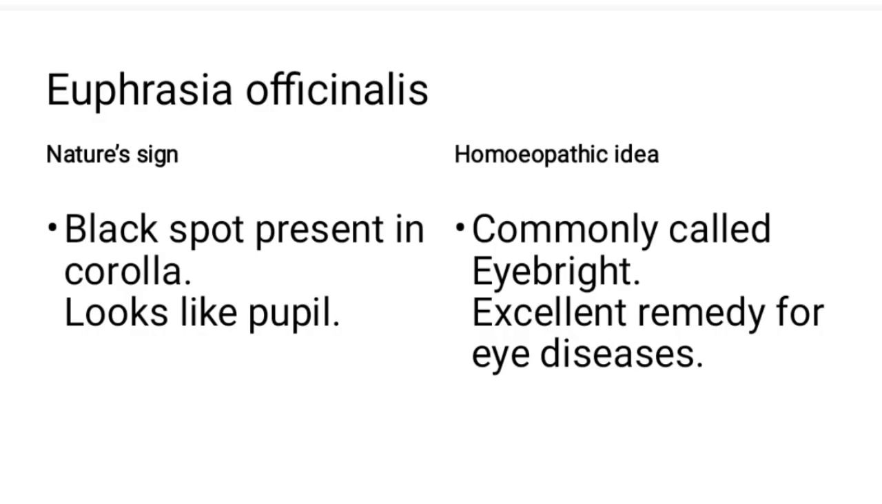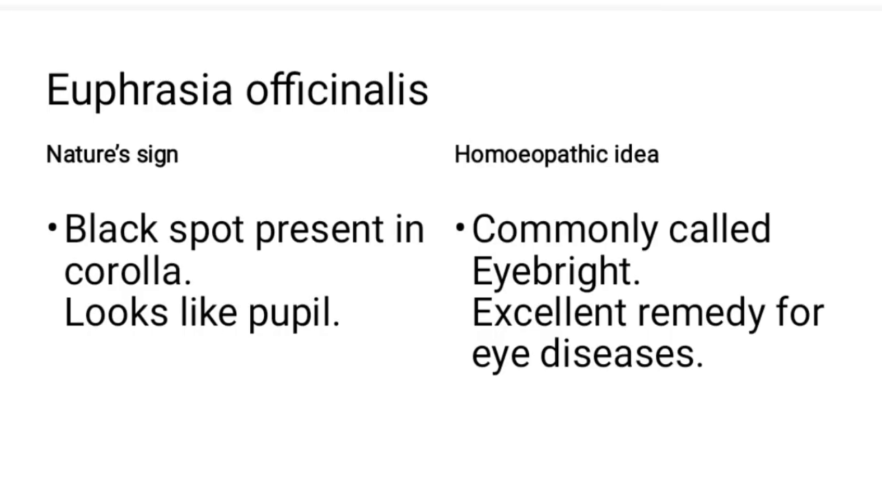Corolla means, see, in a flower 4 parts are there: corolla, calyx, androecium, gynoecium. Androecium is the male reproductive system, gynoecium is the female reproductive system. Corolla is the aggregation of petals. The aggregation of petals we call corolla, and the aggregation of sepals we call calyx. So corolla means its petals. Okay, so one black spot is there that looks like a pupil. So the homeopathic idea we are getting is that it is good for eye diseases. The common name of Euphrasia is eye bright.